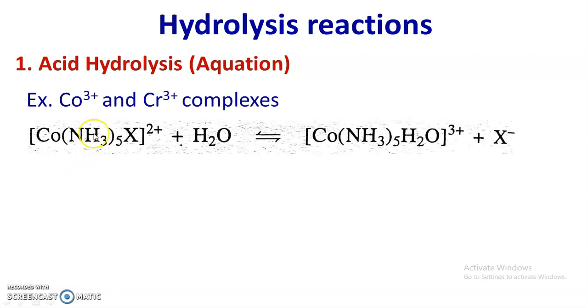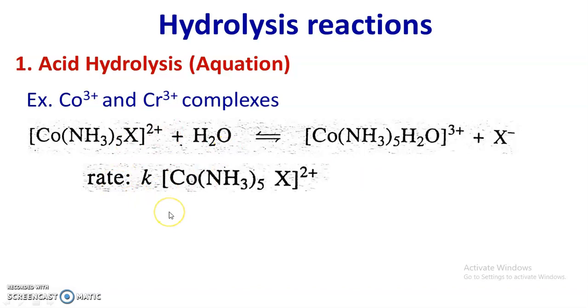For example, when a pentamine cobalt 3 complex containing one ligand X, that is the leaving group, attached to cobalt reacts with excess of water, then there is a replacement of this X, the leaving group or ligand, by H2O, and we get the pentamine aquo cobalt 3 ion with the loss of X minus. This is the leaving ligand or leaving group. So this is the acid hydrolysis or aquation.